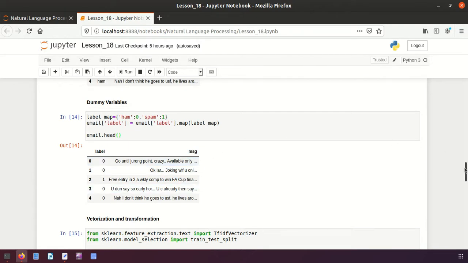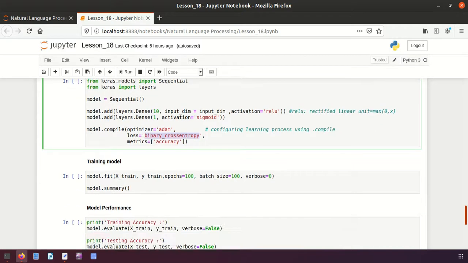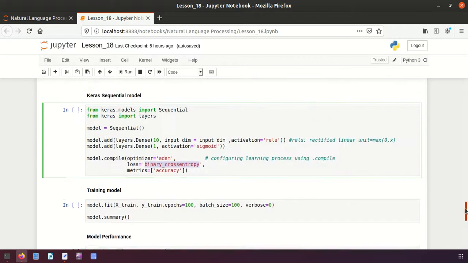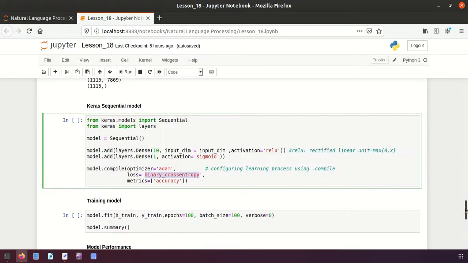But if we have categorical values, like qualification, if you remember, there we have bachelor, master, PhD. There the values are more than two. Instead of binary, at that time you have to use categorical_crossentropy. In this case, since we have only two values, I have used binary cross entropy, right, 0 and 1.